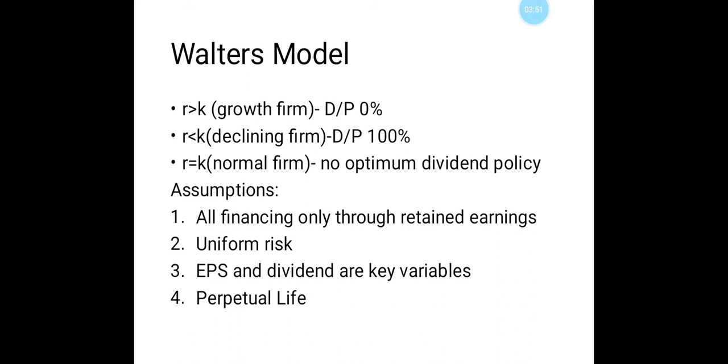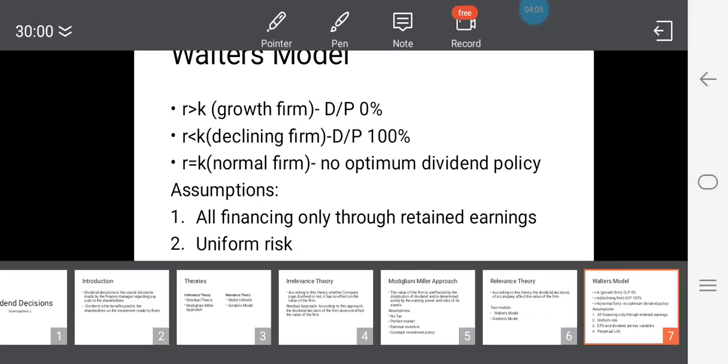The Walter model is based on some assumptions. Those are: the financing is done only through retained earnings, the risk will be constant, the EPS and dividend are key variables, and the company has a perpetual life.